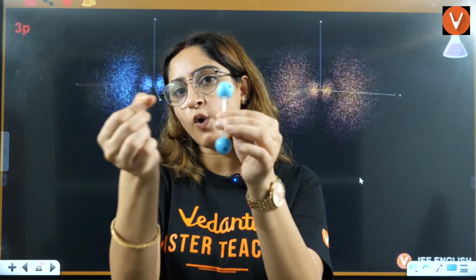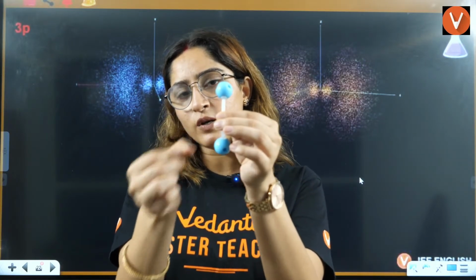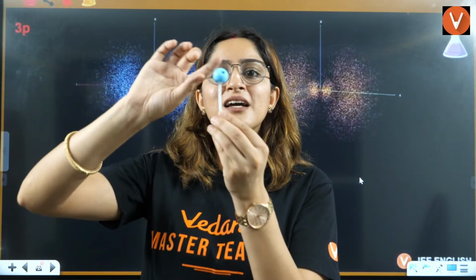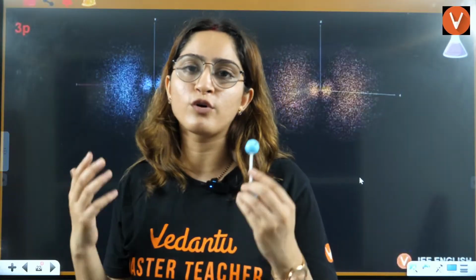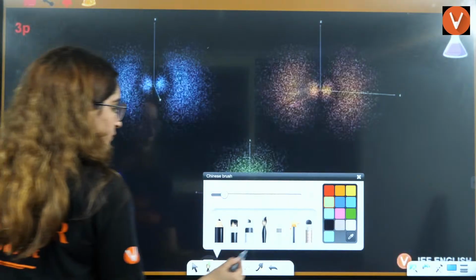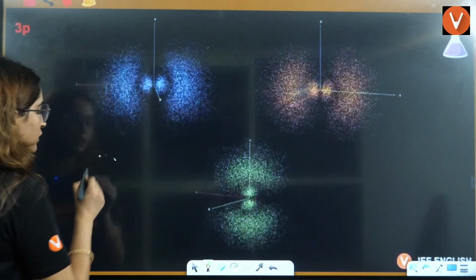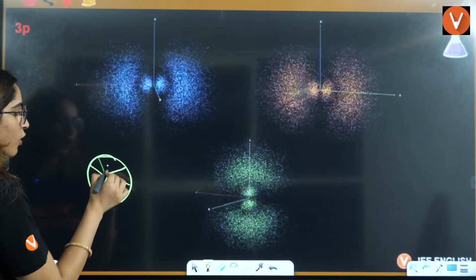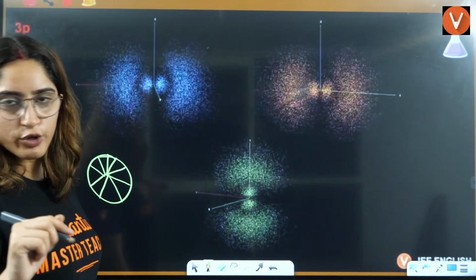If I move here, you will not find an electron. That means it's not only along a single line or radius that you are not finding any electron. In a spherical node, along the same radius, no electron can be found.